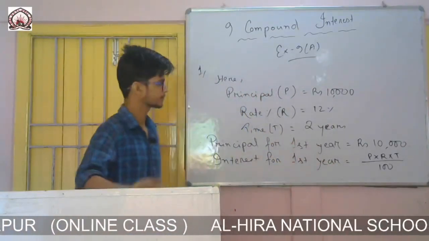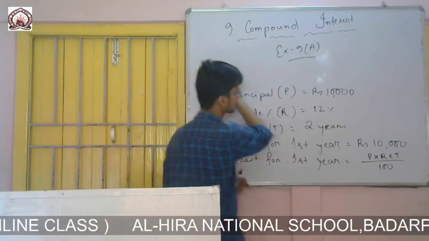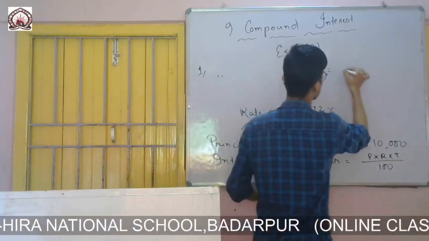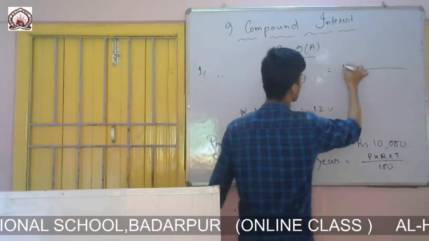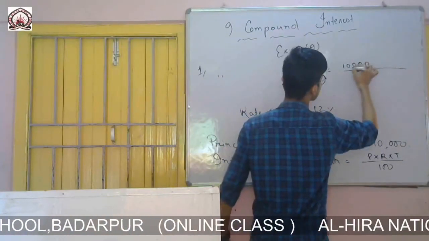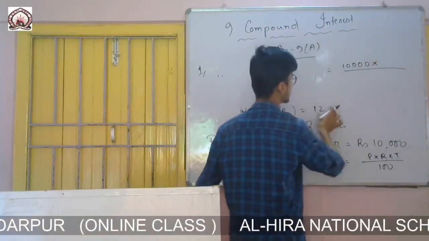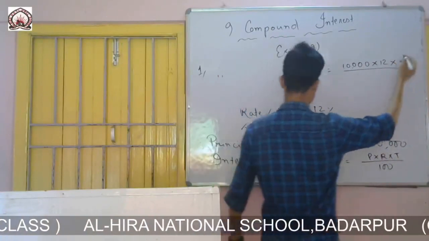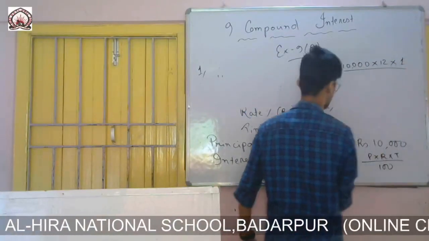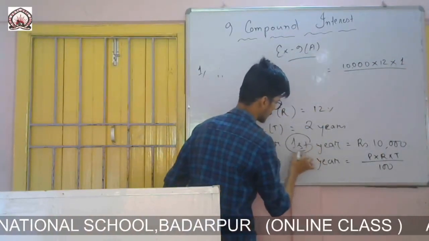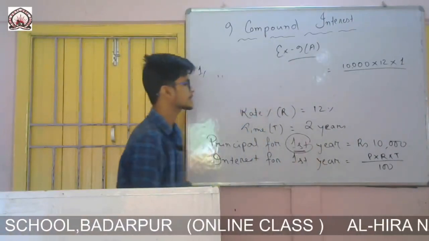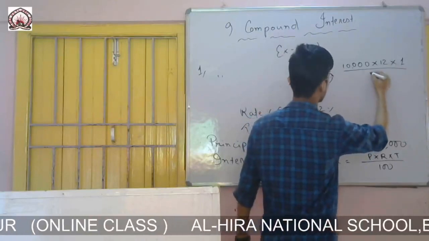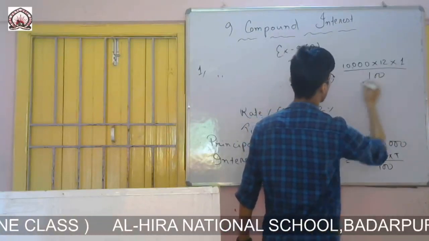We will put this in the formula. Here principal is 10,000. Then rate of interest is given as 12, and time, for first year we are calculating, so we will take T as 1, divided by 100.